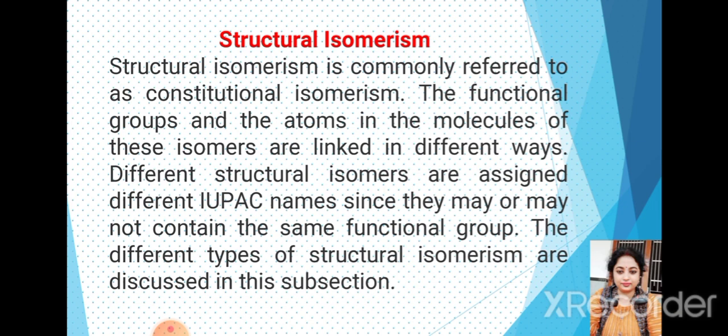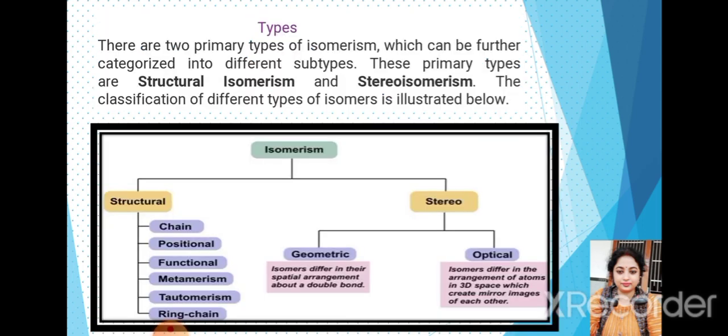Structural isomers are compounds having same molecular formula but different structural formula. Structural isomerism is further classified into different types. It is given in this flow chart.